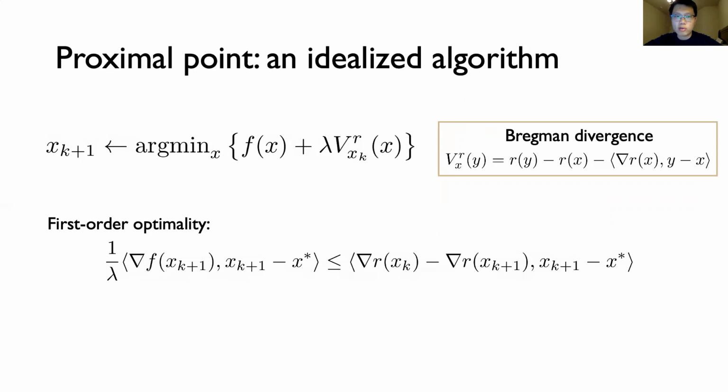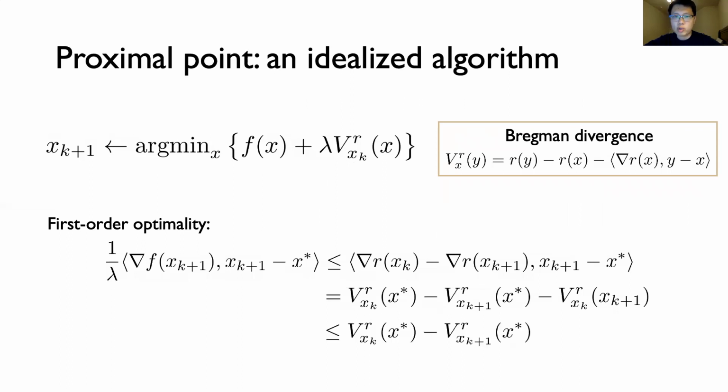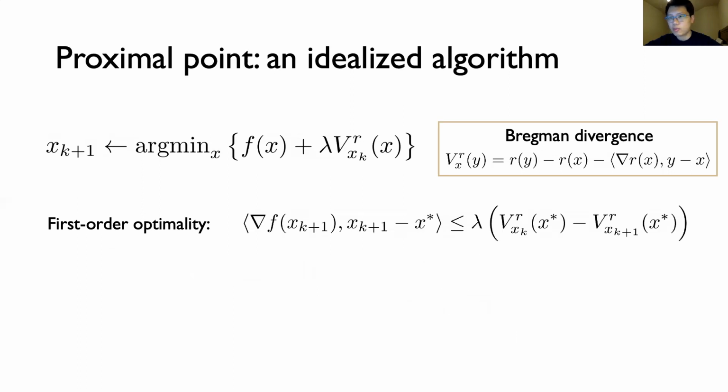And by directly writing down the first order optimality conditions of the minimization problem in defining xk plus 1, we arrive at the displayed equation. By a well-known manipulation, the right-hand inner product can be written as a relationship between three Bregman divergences. And we'll simply drop the third divergence because it's always non-negative. This leads us to the main technical claim for the proximal point method, which we summarize here. And by directly applying this claim in a few different ways, this leads to different convergence guarantees under a few different settings.